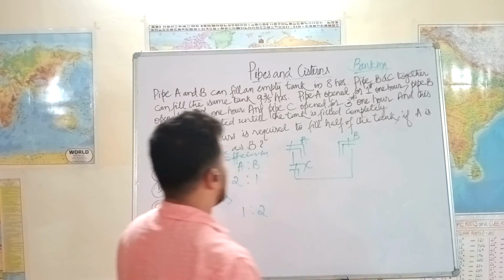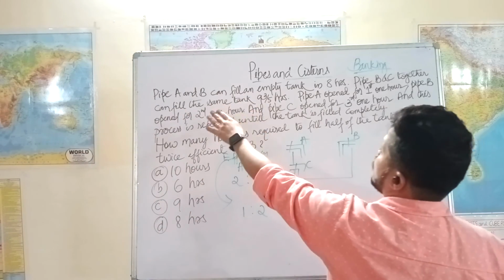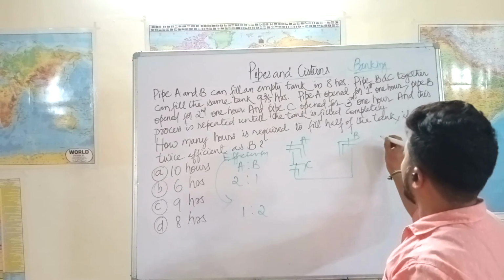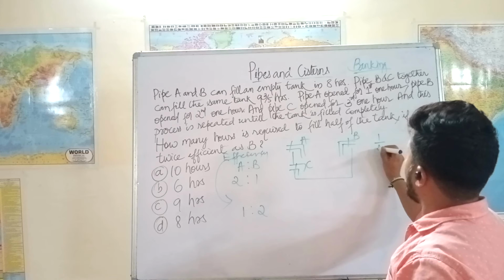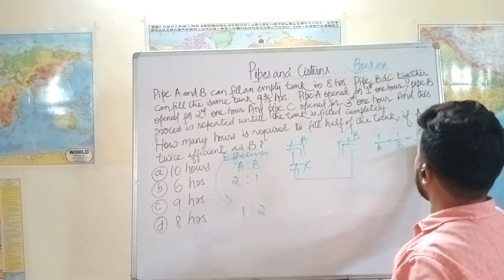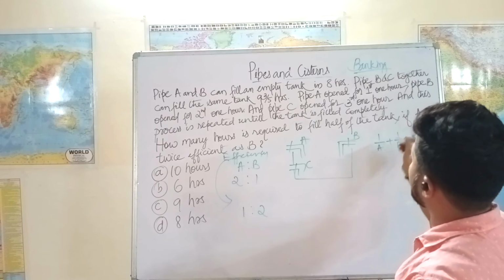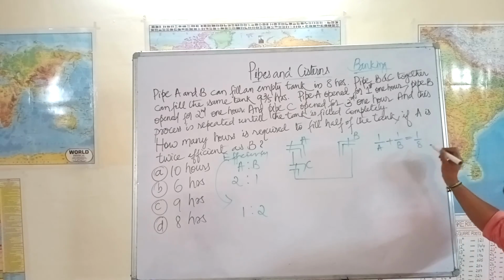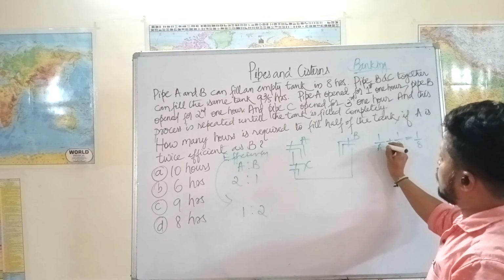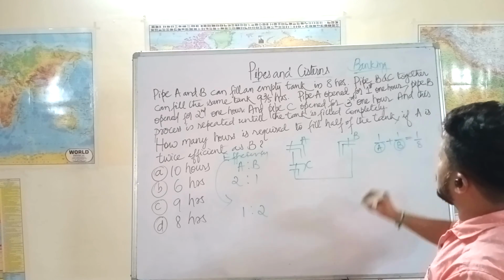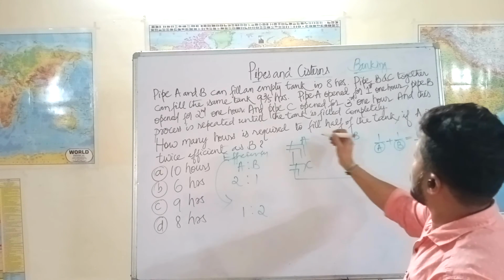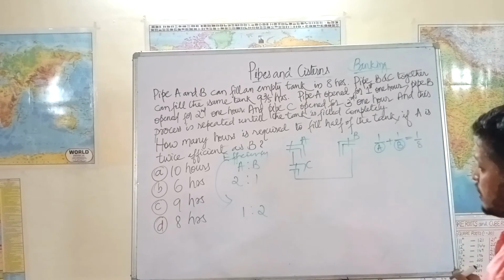Now A and B together can fill the tank in 8 hours, right? So 1 by A plus 1 by B is equal to 1 by 8. Efficiency of A plus efficiency of B is equal to 1 by 8. These are times.